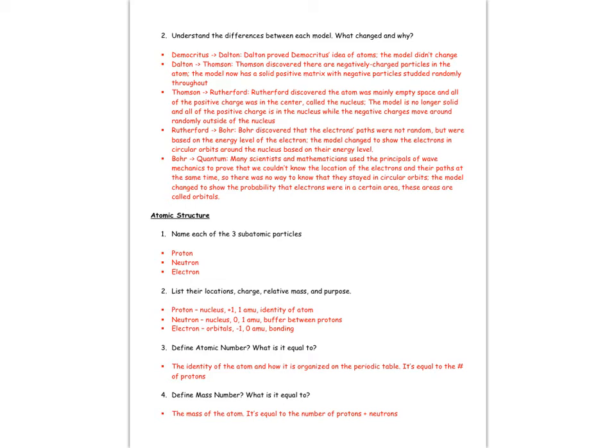You need to understand atomic number and what it's equal to. The atomic number helps us identify the atom, and it's how we organize the periodic table, by increasing atomic number. And the atomic number is equal to the number of protons an atom has. Mass, or the mass number, and what is it equal to? The mass is the mass of an atom, and it's equal to protons plus neutrons.